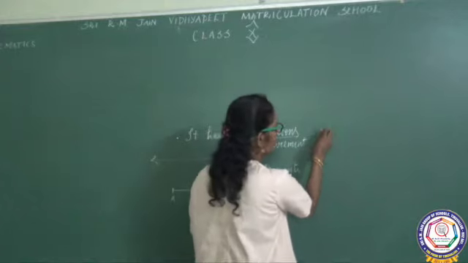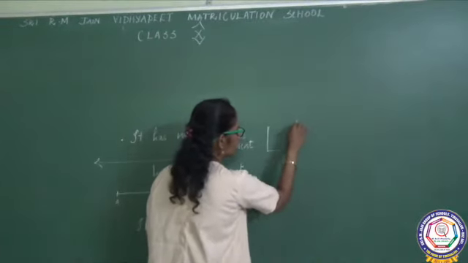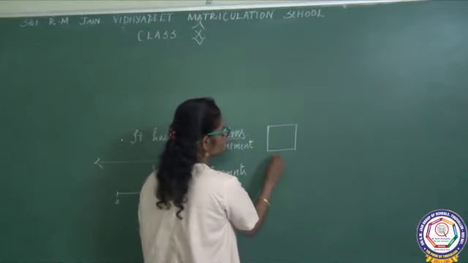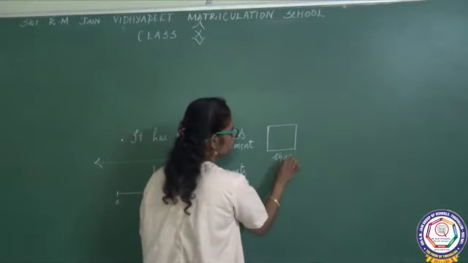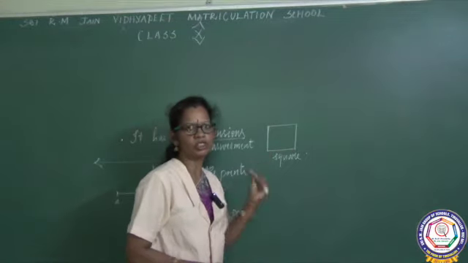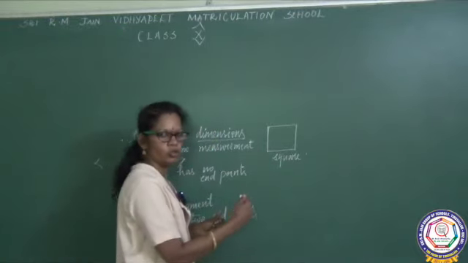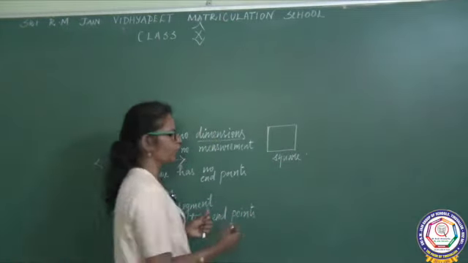If you take four line segments and connect them, it will give a square: four equal lengths of line segment. Then next, what are the plane figures? You know, square. The next is rectangle.